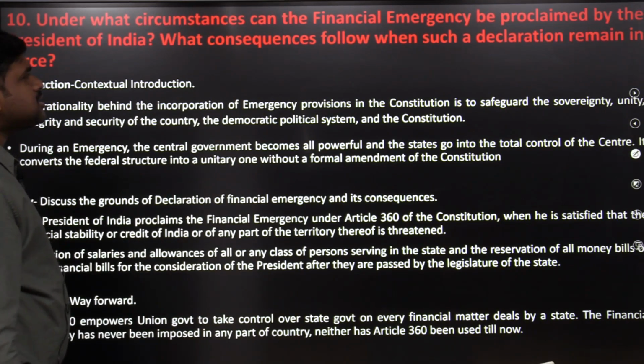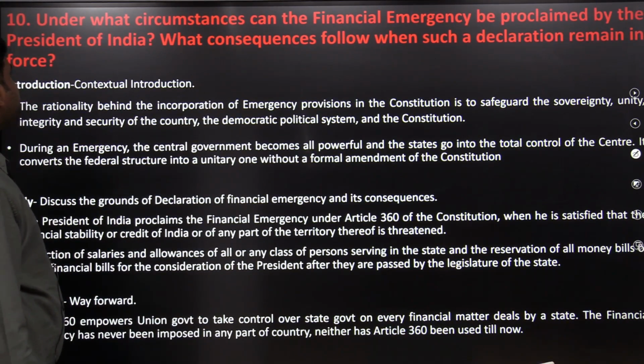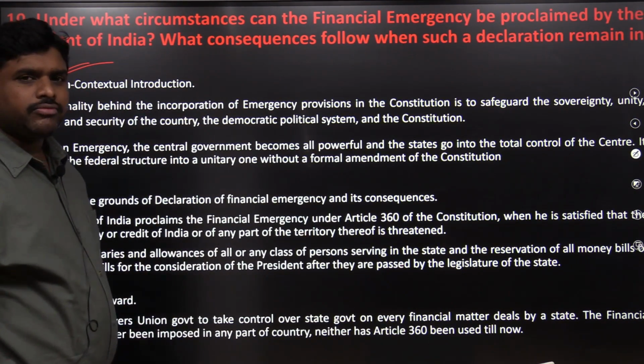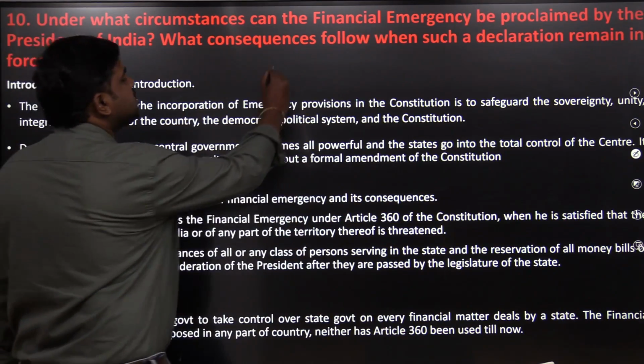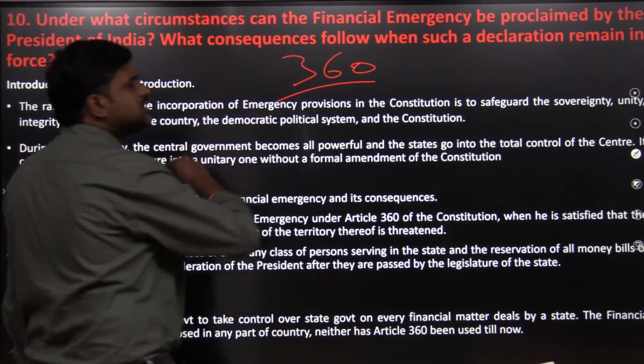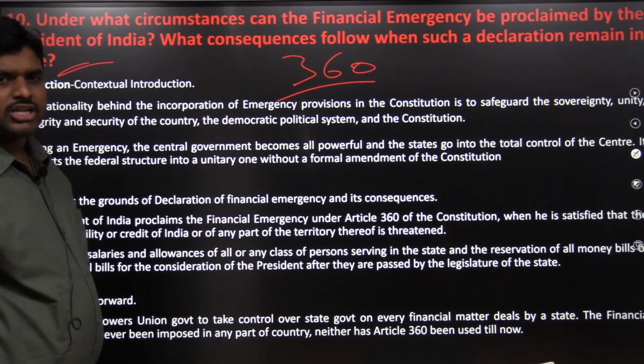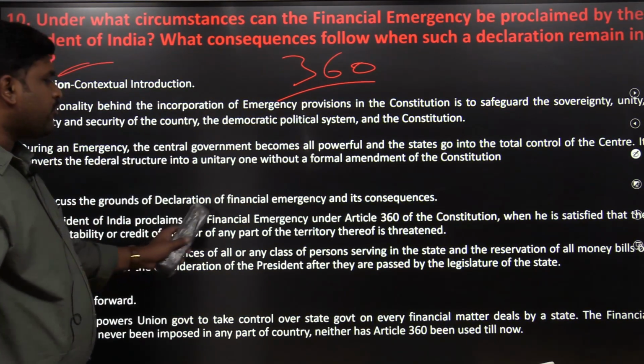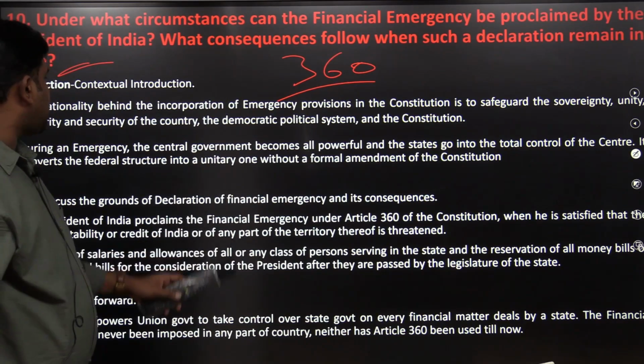Under what circumstances can the financial emergency be proclaimed by the President of India? What consequences follow when such a declaration remains in force? Financial emergency, Article 360. Article 360 of the Constitution talks about financial emergency. So what are the conditions for it? The President of India proclaims reduction of salaries.